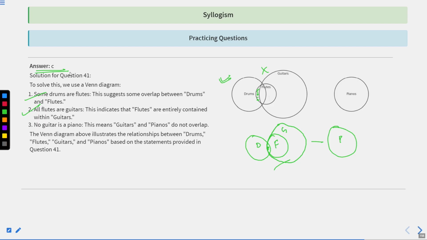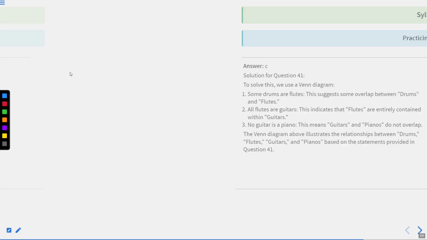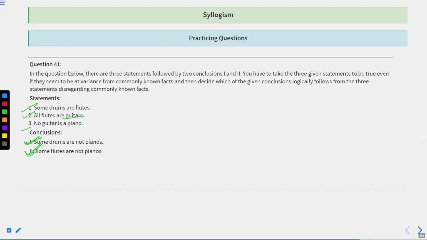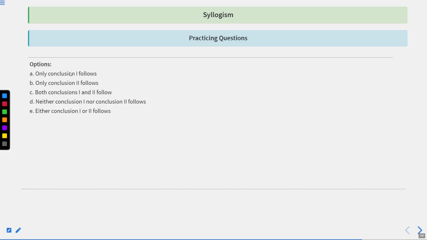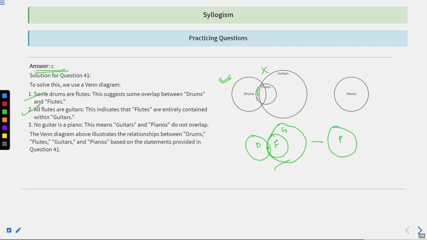In the same manner, some drums which have relation with flutes and which are contained within the guitar circle through the Venn diagram representation are also not pianos. Therefore, what we can infer is that both conclusion 1 and conclusion 2 follow, and the answer for this question would be answer C.